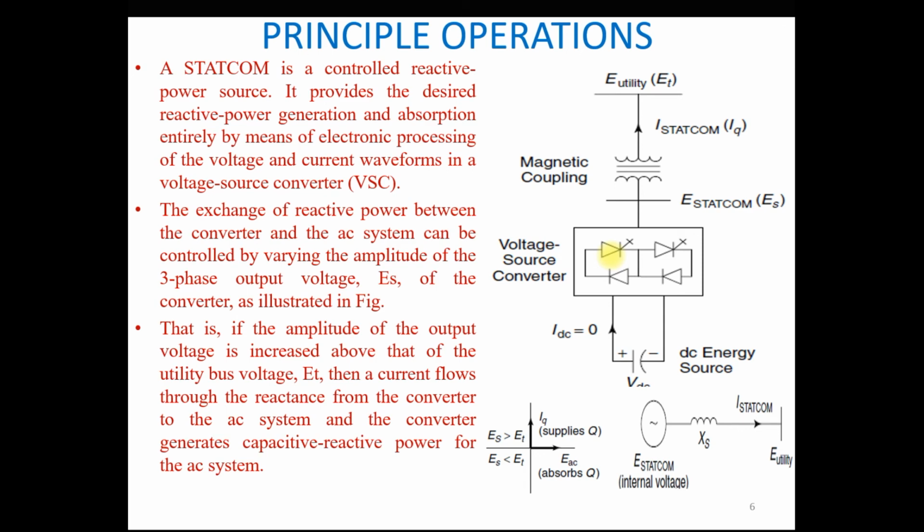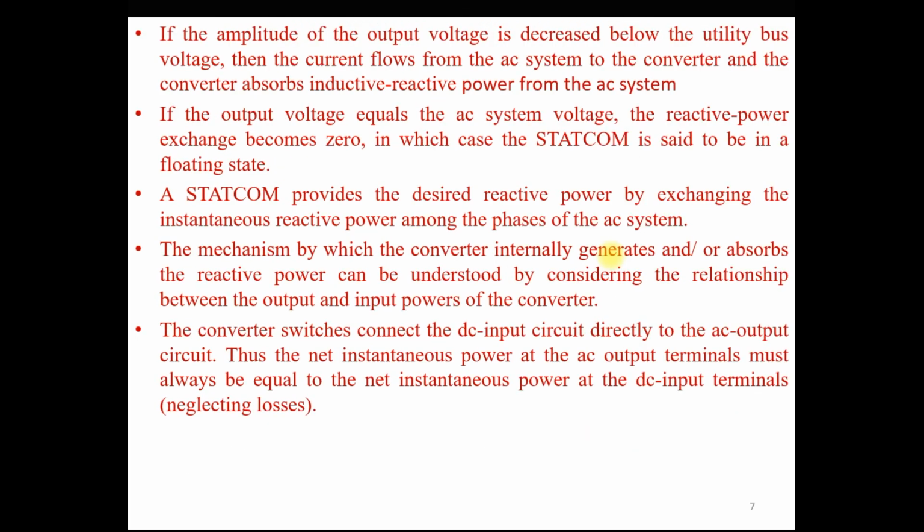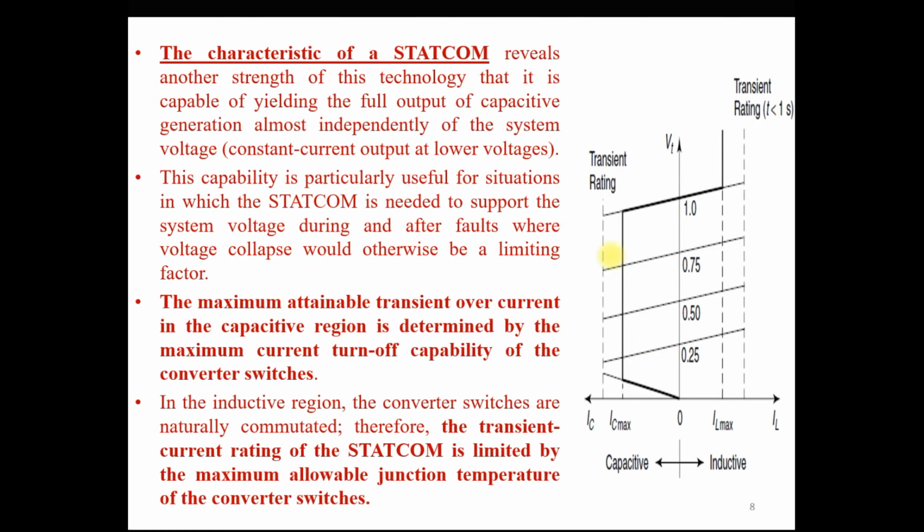So here we do not use thyristors. These semiconductor devices, GTO or IGBT, have a limitation that we cannot flow current above the rated capacity. So the maximum capacitive current drawn from the system by the STATCOM is determined based on the maximum current turn-off capability of the converter switches.